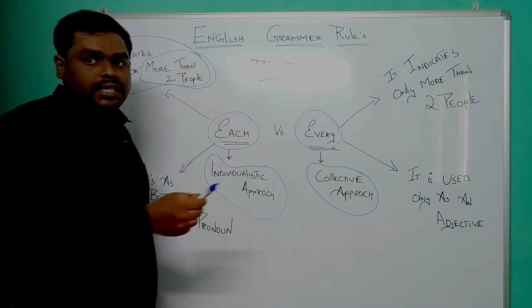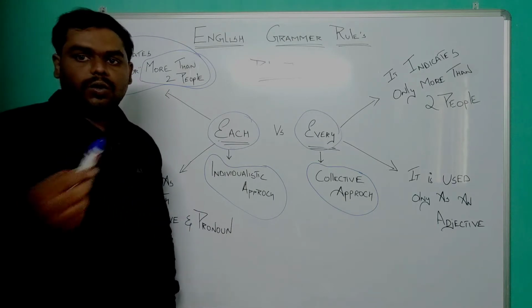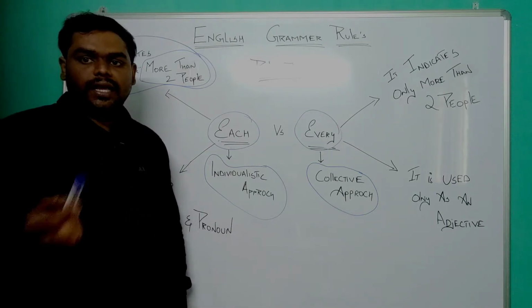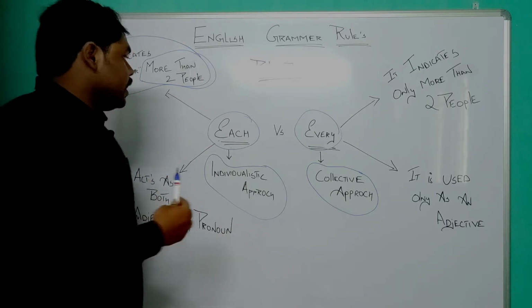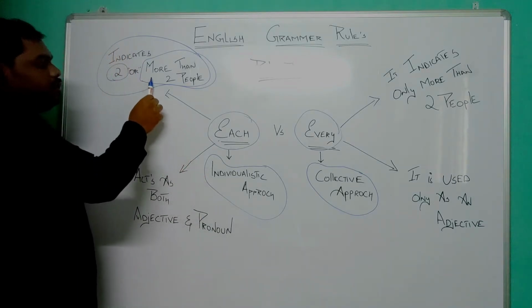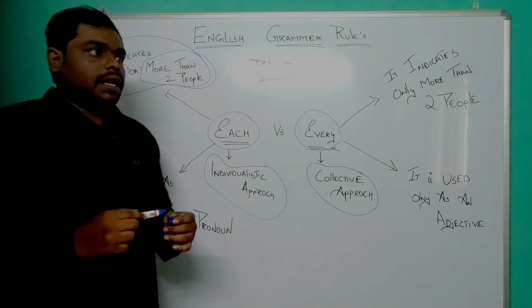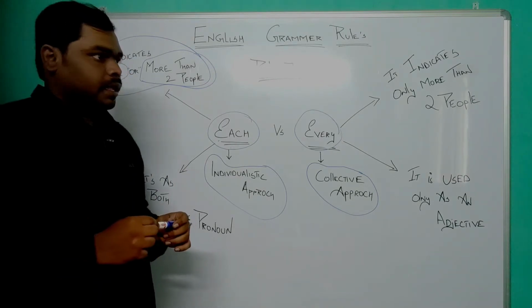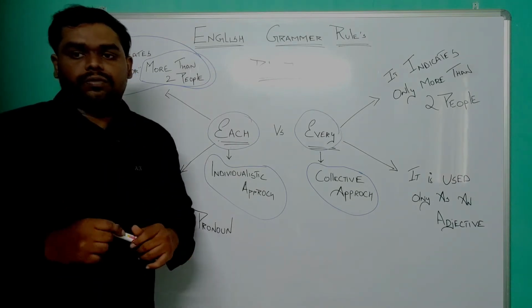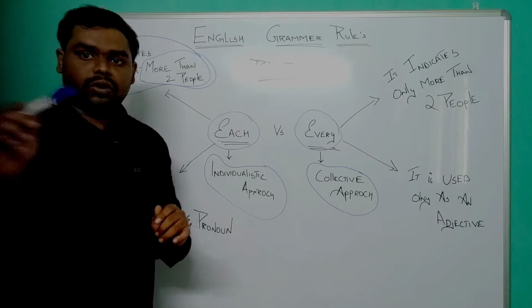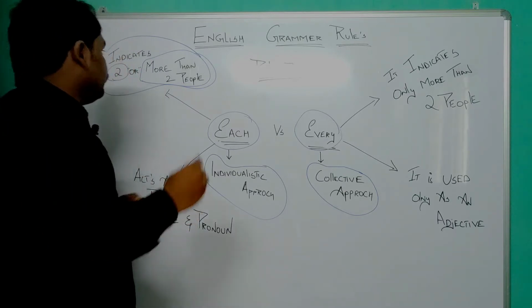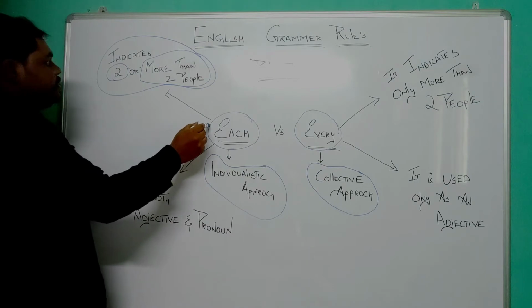Each is a word which can be used to mean 2 persons. For example, we like each other. And at the same time, it can also be used to mean 2 or more people. For example, I like each one of you, right?